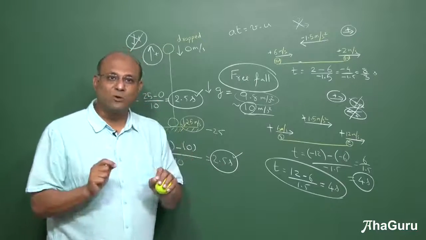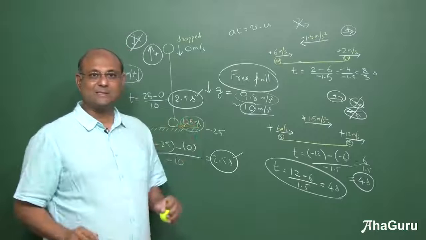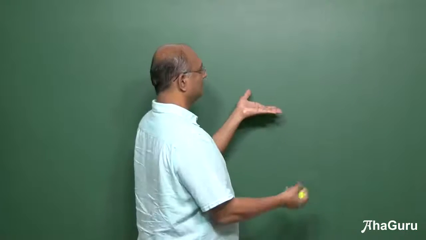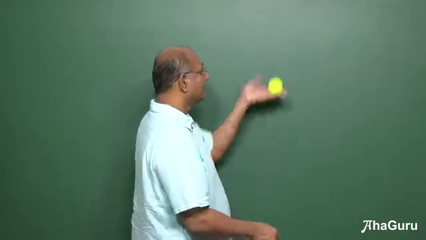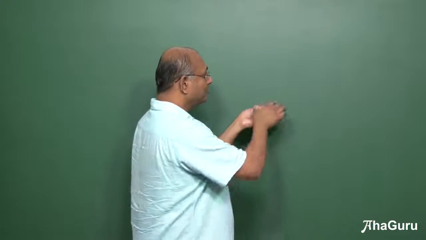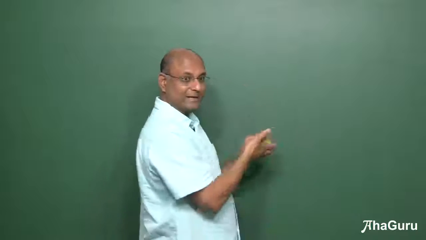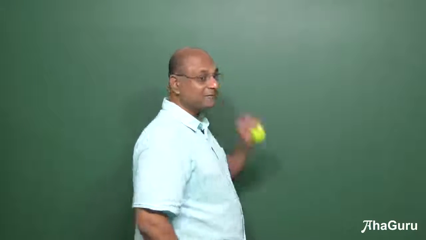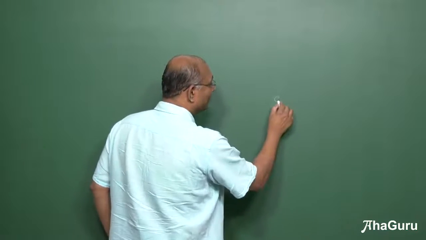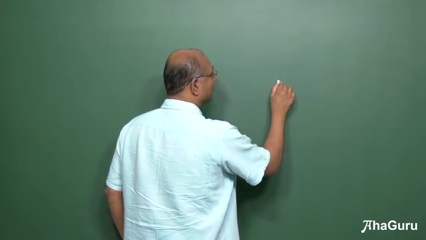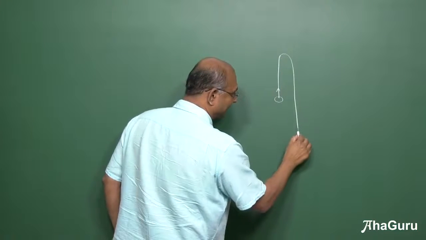Now let us do a couple of more questions because then we'll be able to understand this a little better. So let us see that again. Right? I am throwing this ball like that. It goes up and it comes back and I am catching it here. Right? Let us convert this into a question. So I am throwing the ball here. It goes up and then I am catching it somewhere here.